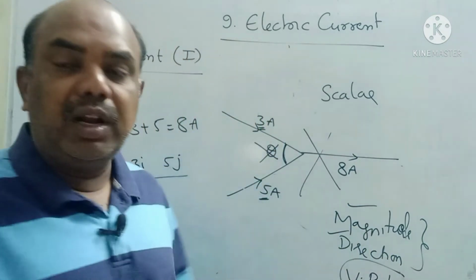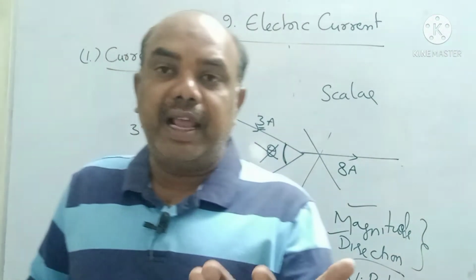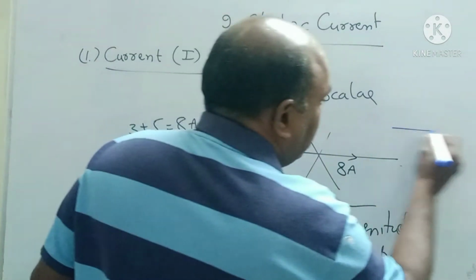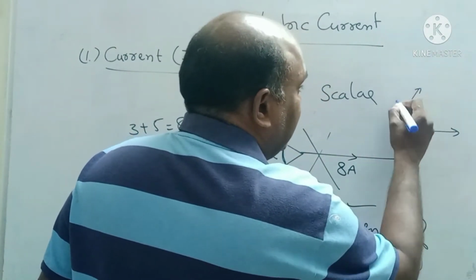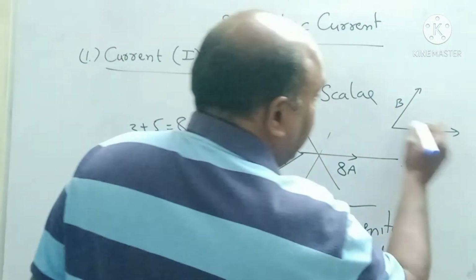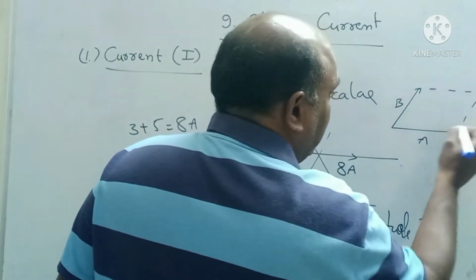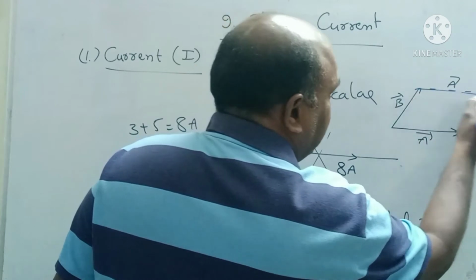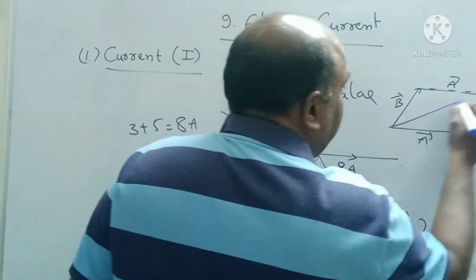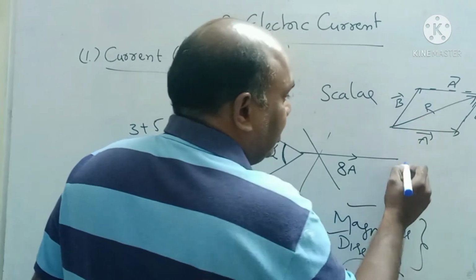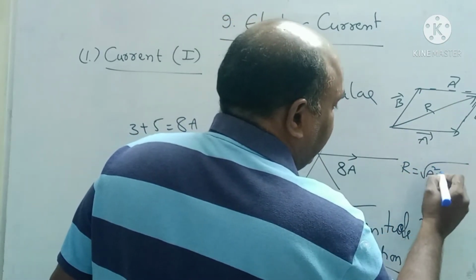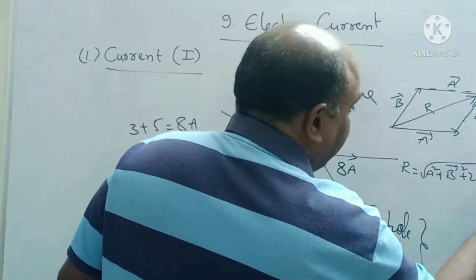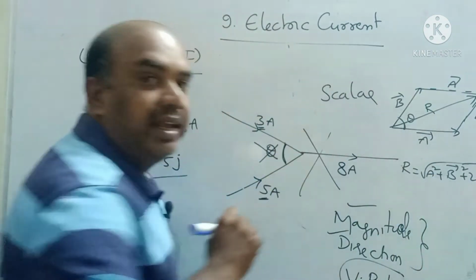What is the vector parallelogram law? You see on the YouTube channel, type vectors, and watch the vector parallelogram law. Simply I will tell you, if these two are vectors, this is A vector, this is B vector, these two are sides of the parallelogram. If you shift B like this, parallel shift, this is B vector, this is A vector. A vector you can shift like this, parallel shift, B vector parallel shift, then the resultant will be the diagonal of these two. What is the formula? Resultant is equal to under root A square plus B square plus 2AB cos theta. This is the vector parallelogram law. Theta is the angle between A and B.